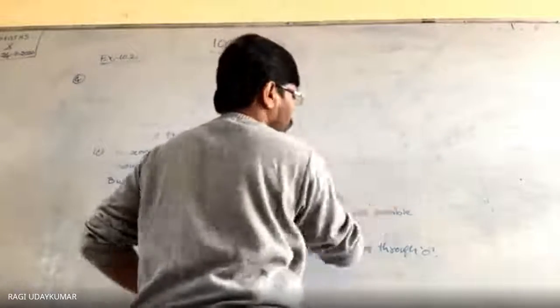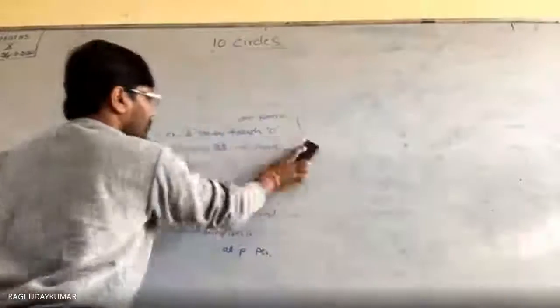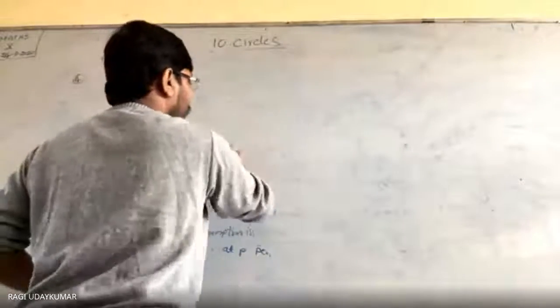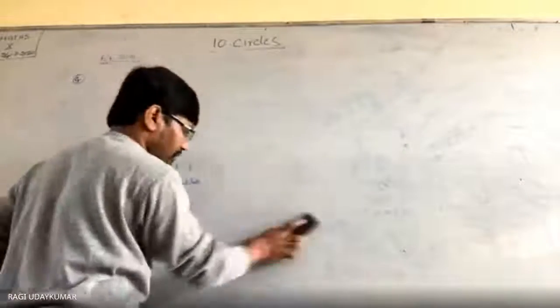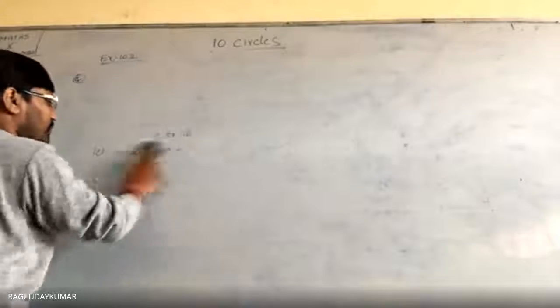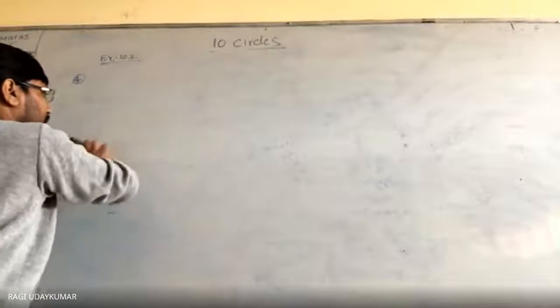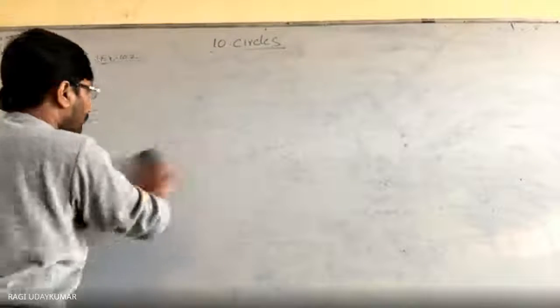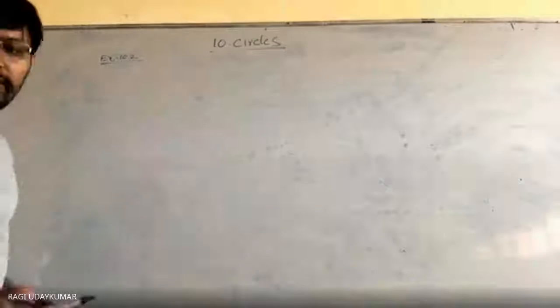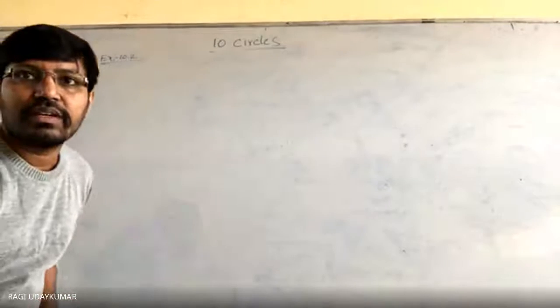Look at the 7th problem. How many are there? 7, 8, 9.